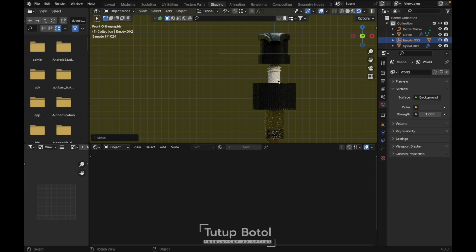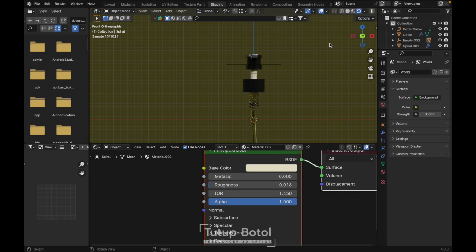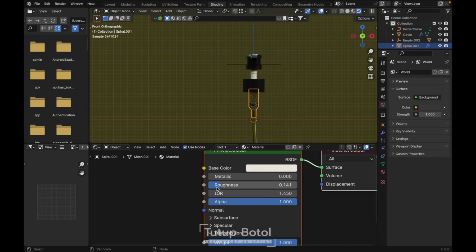Guess we need to. Okay. This one, I guess, let's make it white and increase the roughness.